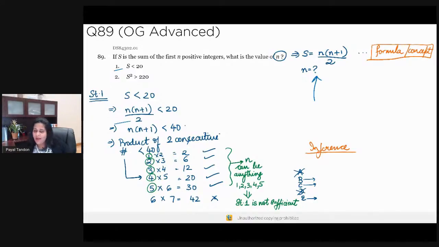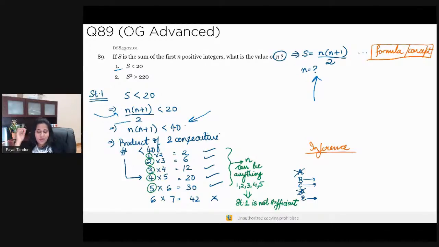But if you know this formula, this concept, and you still got the question wrong, then it's because of those process skills. So let's take a look at statement 1. S is less than 20, so I apply the formula here: n into n plus 1 divided by 2 is less than 20. I get n into n plus 1 is less than 40. Now instead of going further to solve this algebraically, what I need is the value of n. Can this statement give me a definite value of n? That is what I'm looking for.